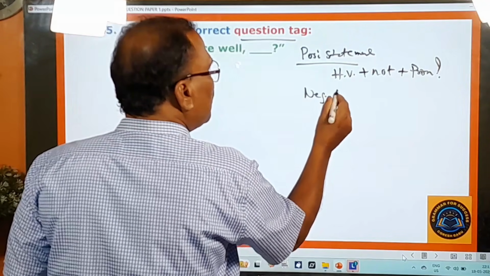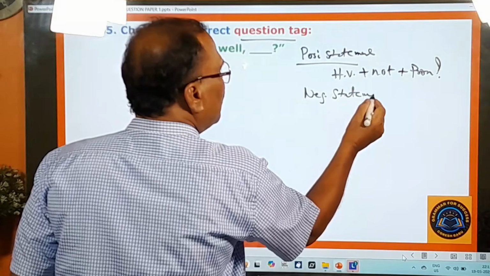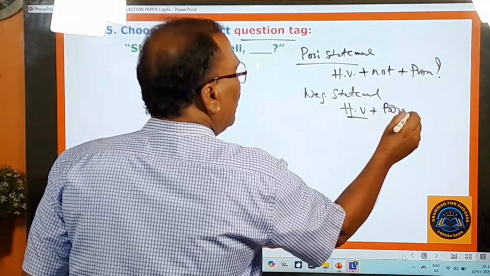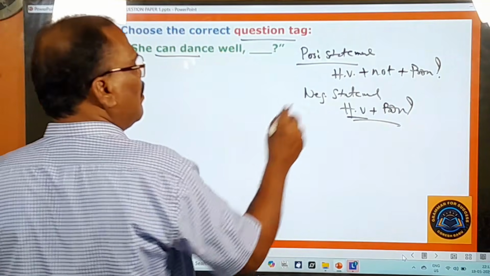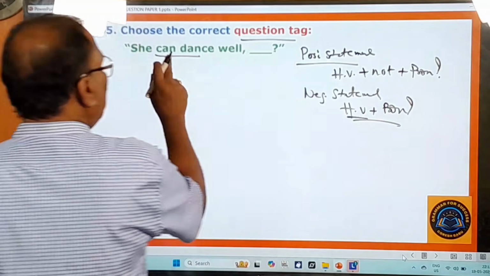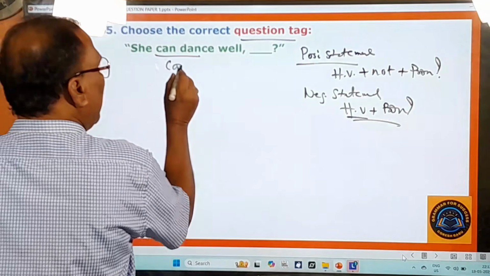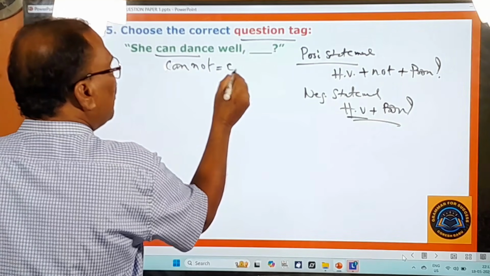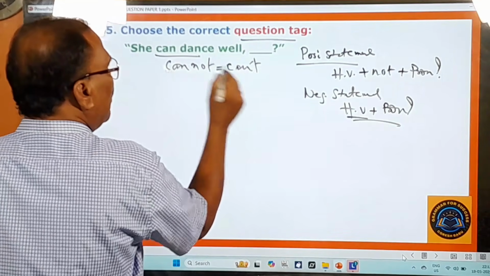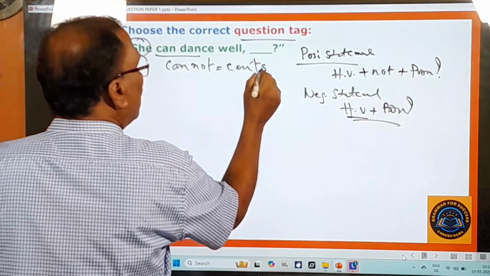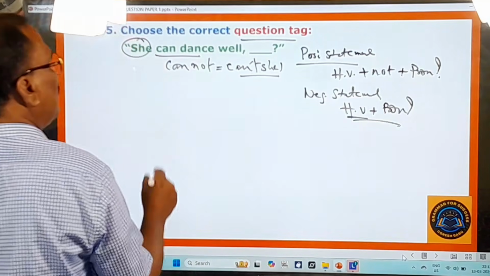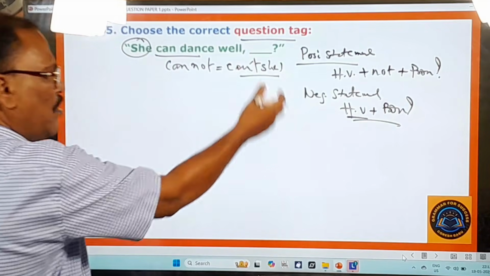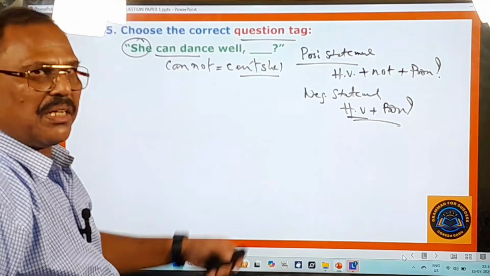For negative statements, you have to simply take the helping verb and a pronoun. Only these two things you use. Here, this is a positive statement. Then what do you take? Can, and you add not to that. When you add can plus not, that becomes can't. So what is the subject here? She. So can't she? So, she can dance well, can't she? These are the two broader rules I have mentioned in that video.